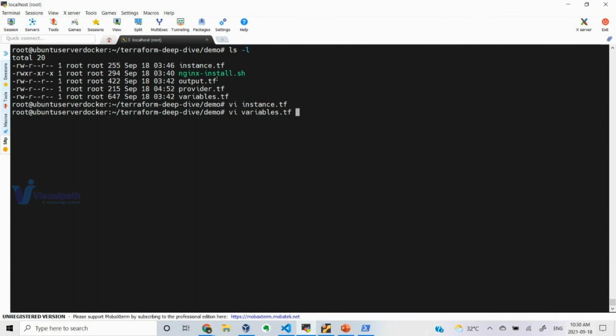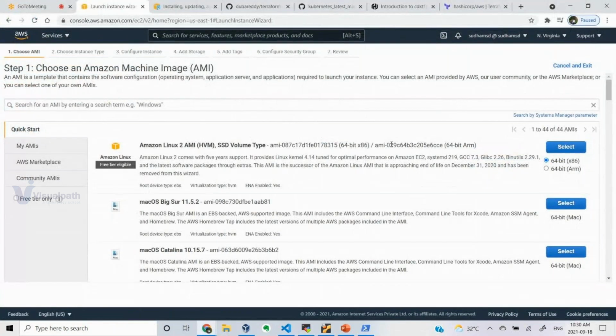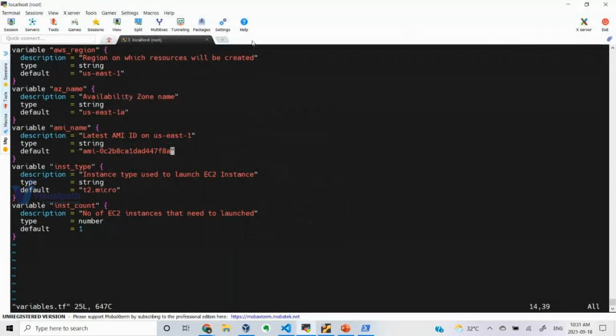Variables, yeah, here it is. Where is my type, instance, region, name, AMI? Yeah, here it is, right? So by default, it is picking that. Let's say I want to use this one. This is the latest one right now, so let me copy it. See, this AMI ID will change from region to region, so you have to be careful about that as well. According to this Virginia region, this is the AMI which I want to use.